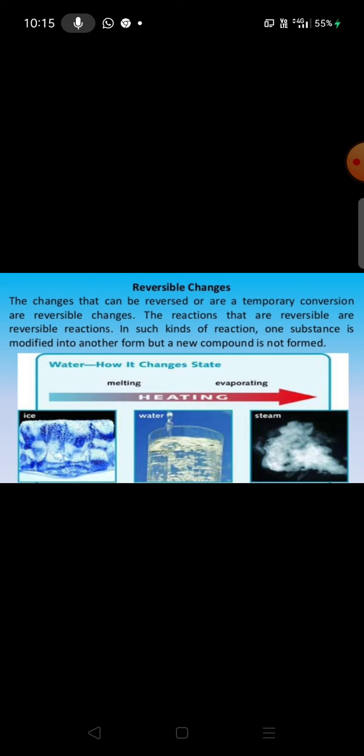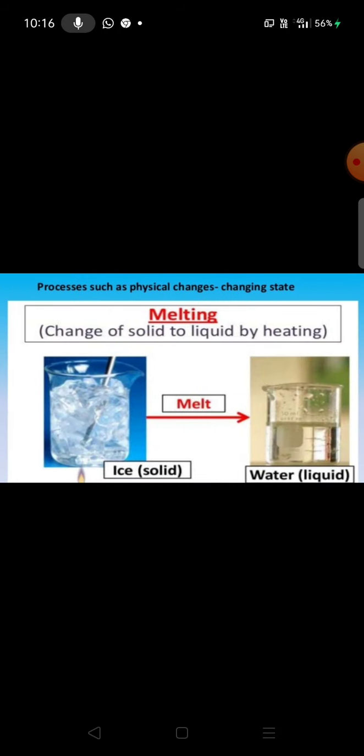For example, conversion of ice into water by heating, and that of water into ice on cooling, these are reversible changes. Similarly, glowing of an electric bulb is a reversible change. Similarly, stretching of a rubber band: if you stretch a rubber band and you release the force, the rubber band regains its shape. So stretching of a rubber band is also a reversible change. Plowing a field is a reversible change. So all these pictures are showing reversible changes.